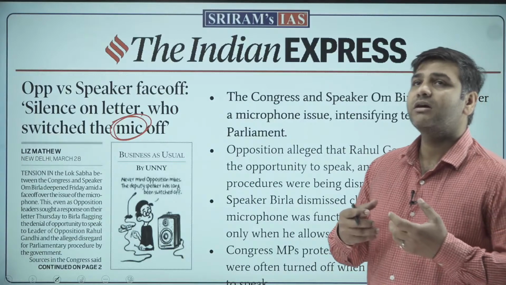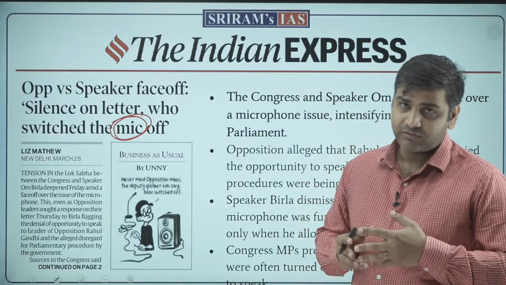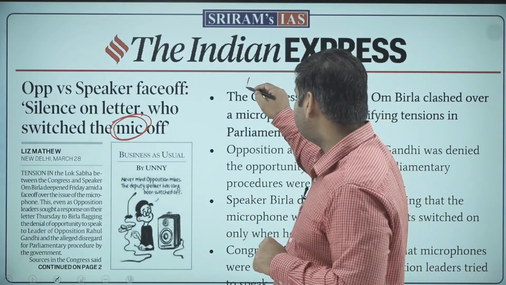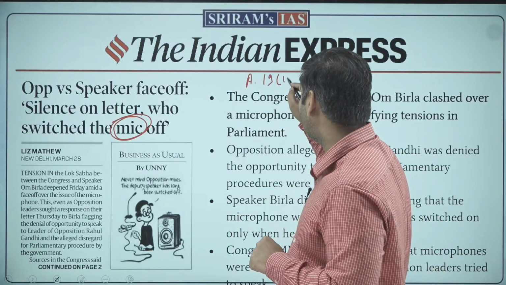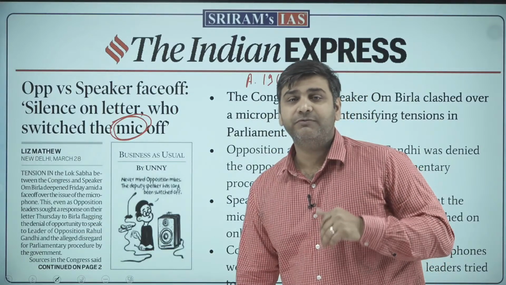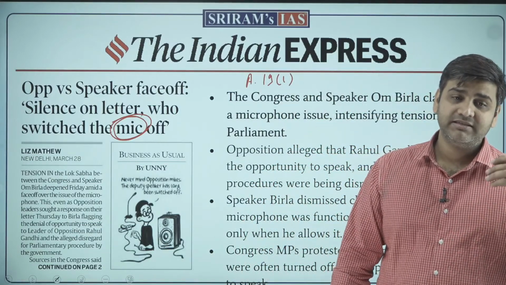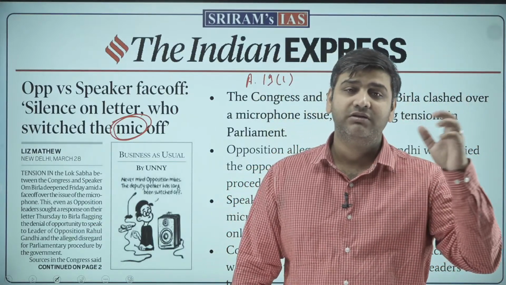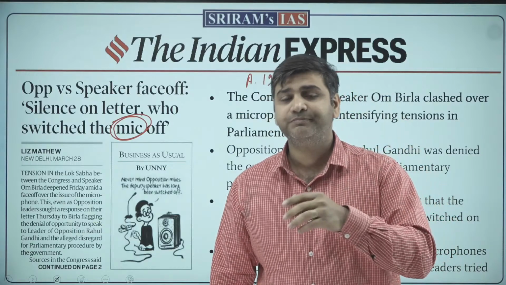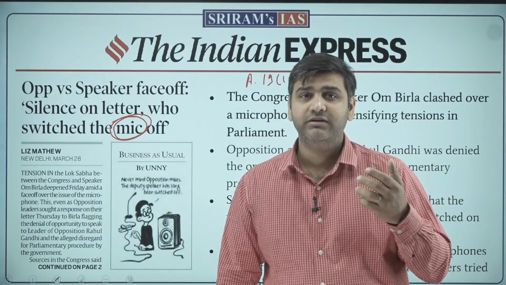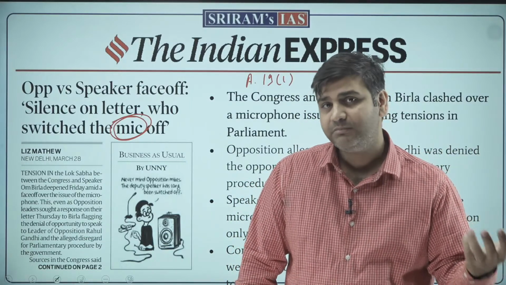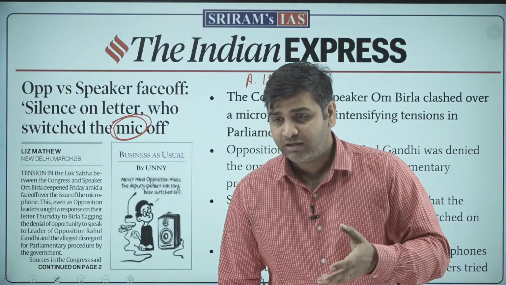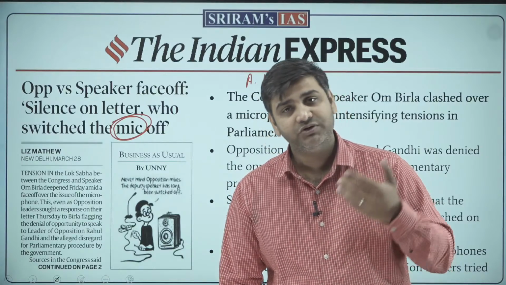What is important for us to understand here from the perspective of our examination is the difference between two important articles. We already know Article 19(1) gives freedom. There are 6 kinds of freedom given: A, B, C, D. If you see, freedom of speech and expression, association, assembly, movement throughout the country, residing and settling in any part of the country. All these things are given. You can also establish a business of your choice, an occupation of your choice.